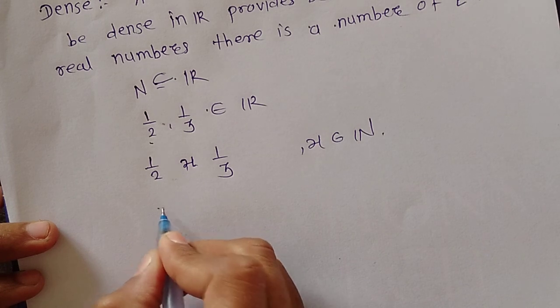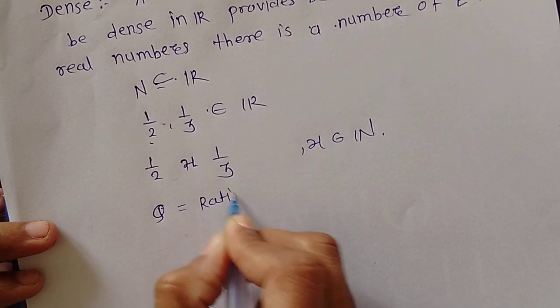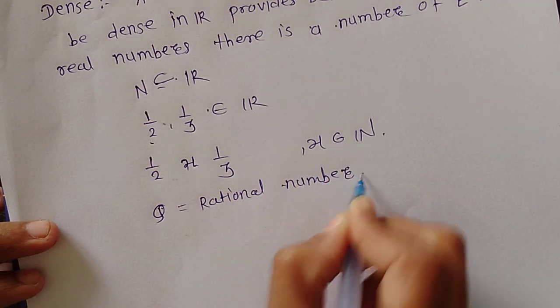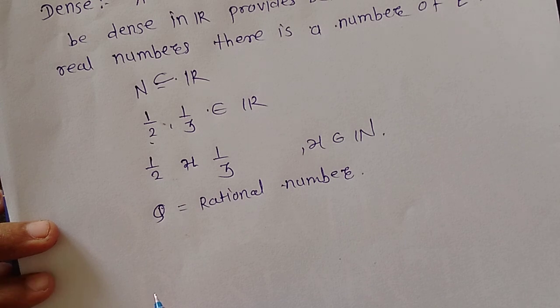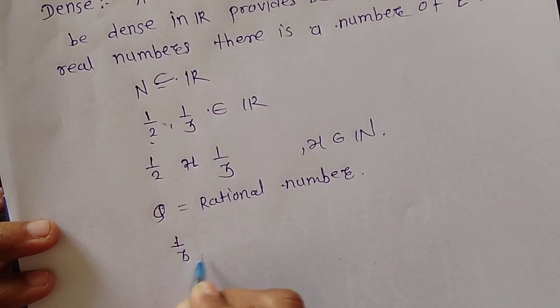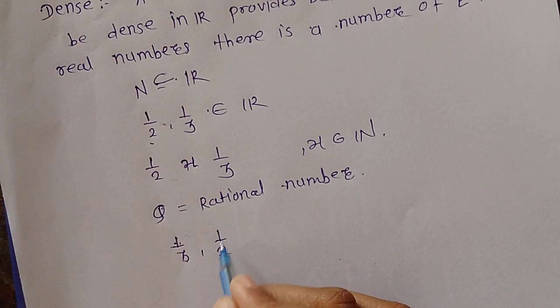Now see, Q is the set of rational numbers. We check whether Q is dense in R or not. We take the same example, 1/3 and 1/2.